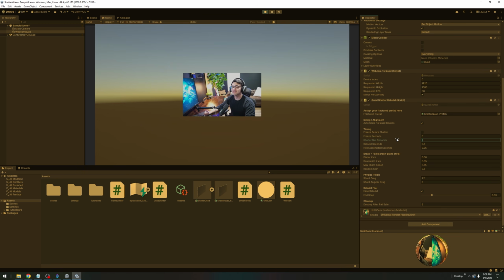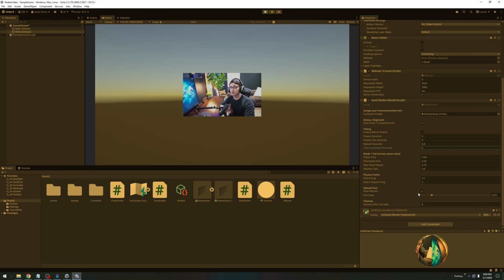Shatter sim time is how long it sits shattered at the bottom. So for me, I want it to look like it's on the floor of my stream. So in order to have that, I have it set to 5 seconds. And that's what you guys witnessed, where it was on the ground and then it came back up. Rebuild time is how fast it rebuilds. And this is the delay after it rebuilds before it turns back into one solid object without cracks. I actually like this at 0 myself as well. So this is my exact setup for how I will be using it.